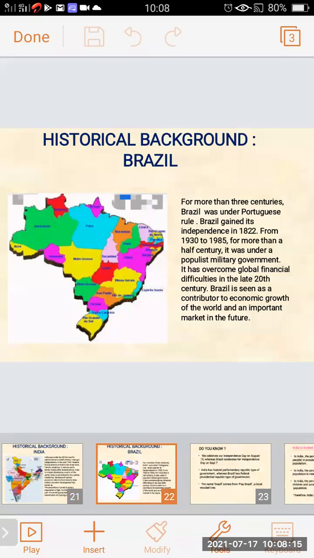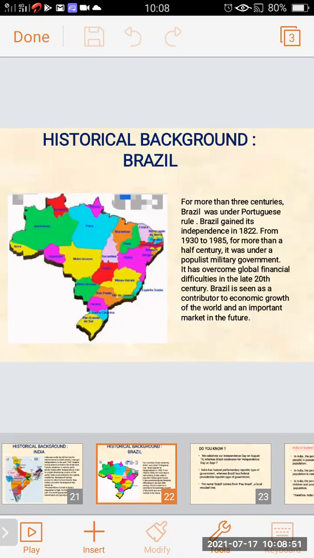Now we will study the historical background of Brazil. As we have learned about the history of India and its freedom, in the same way Brazil also has its history related to freedom. So, historical background of Brazil. For more than 3 centuries, Brazil was under Portuguese rule. Brazil gained its independence in 1822.